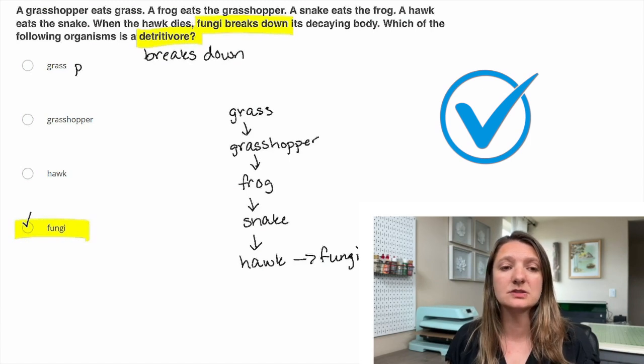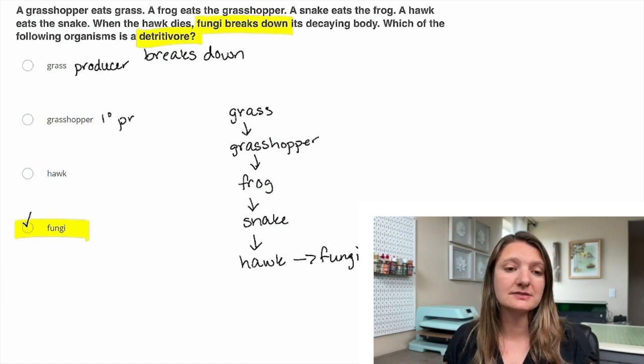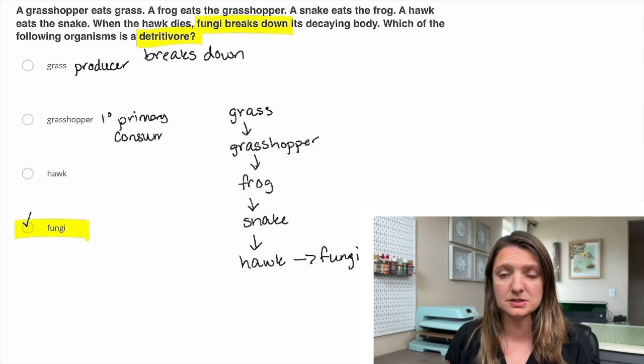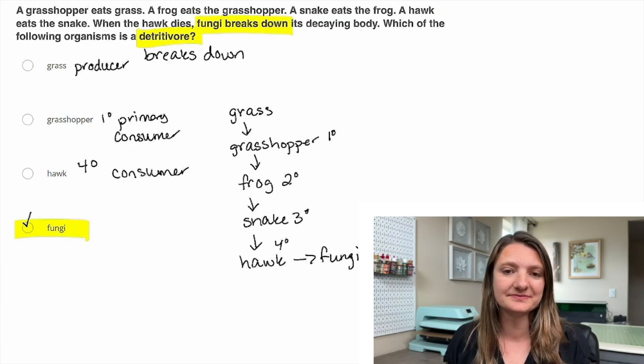So the grass is going to be our producer because it takes sunlight and it makes energy out of sunlight. The grasshopper, when you look at that, is going to be our primary consumer because it is consuming that grass. The frog is then the secondary. The snake is then that third consumer. And then finally, the hawk is then our fourth consumer. So our answer is still D, that fungi.